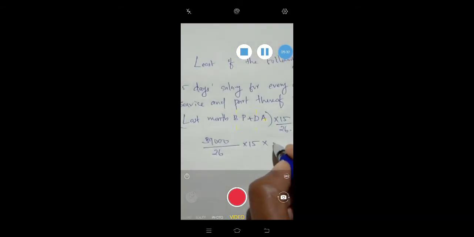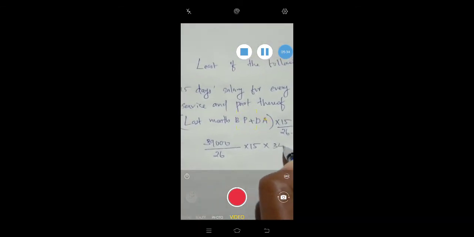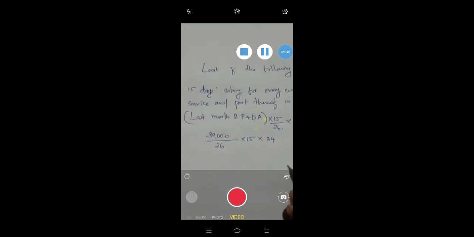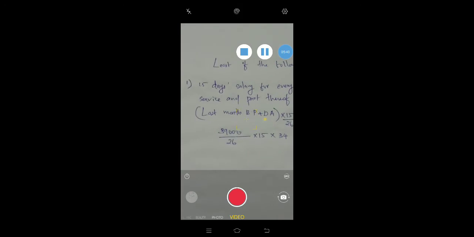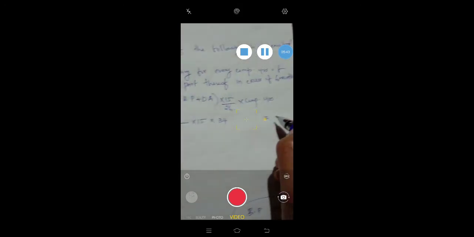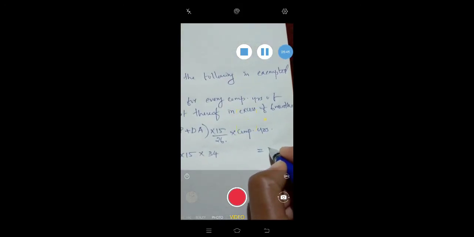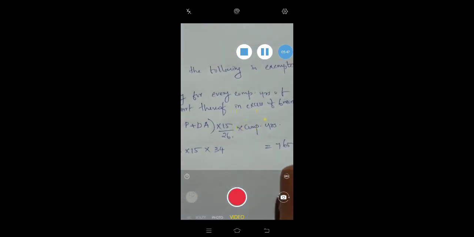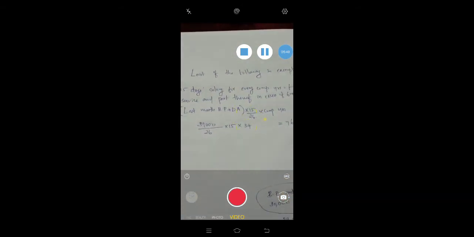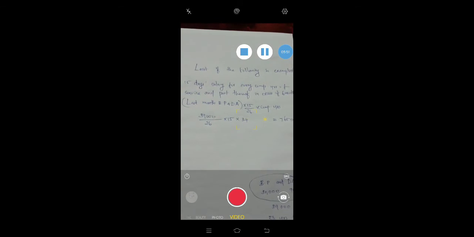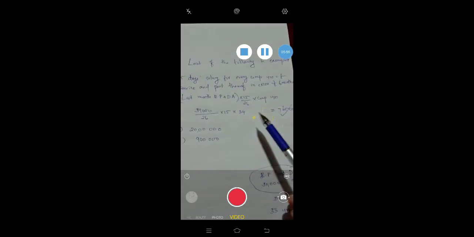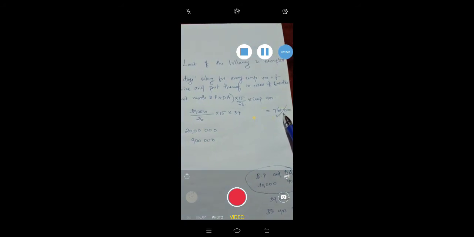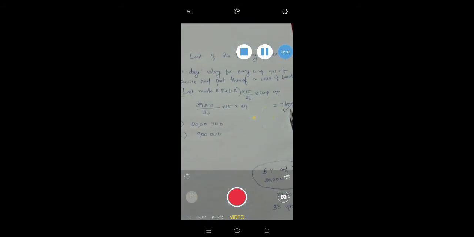Here Mr. X is having 34 years service for this purpose. So this will give you an amount of rupees 7,65,000. So that is clear now?